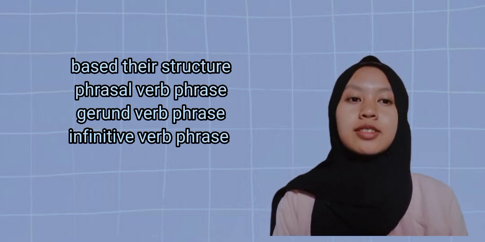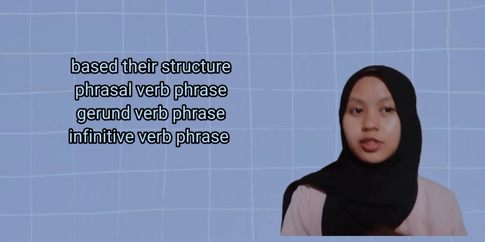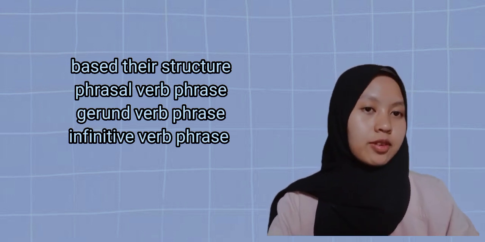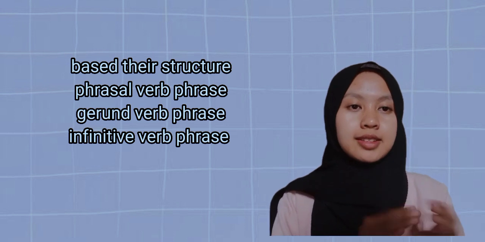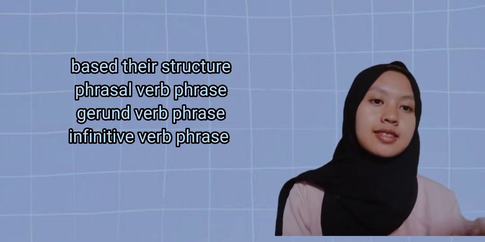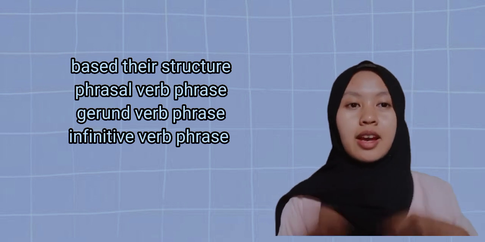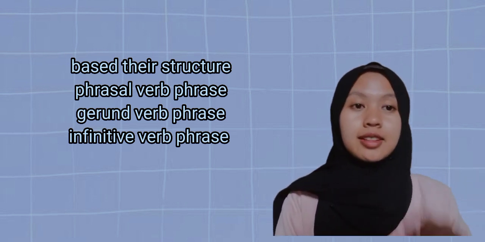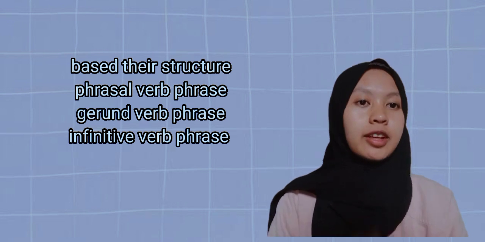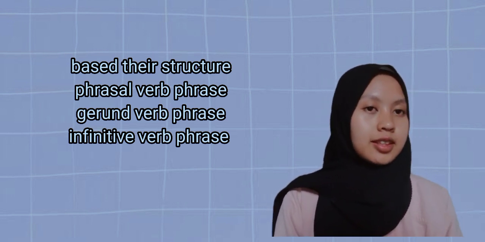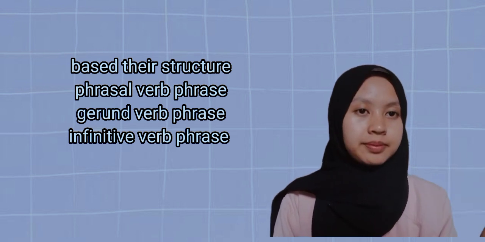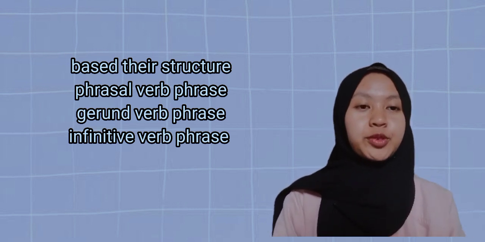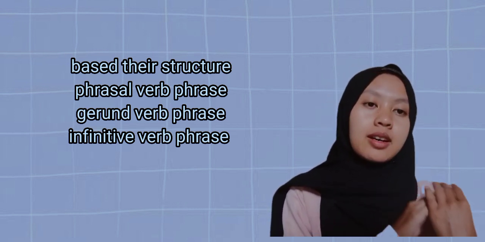Gerund verb phrase. Gerund verb phrase consists of verb in ing form. For example, swimming is a good exercise. I'm interested in reading. And the last is infinitive verb phrase. Infinitive verb phrase it consists of to plus verb form. For example, to learn English is my dream. To learn is a verb phrase.